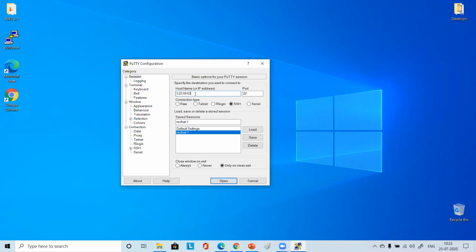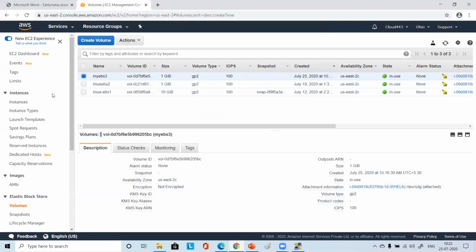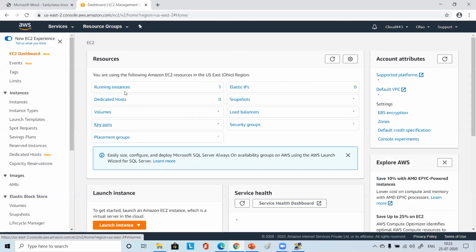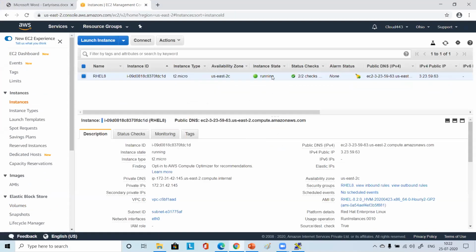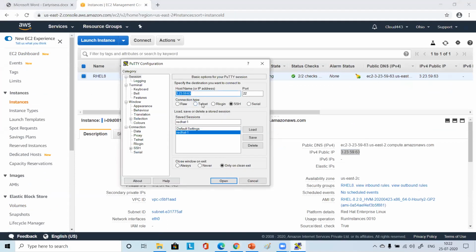Now whatever you do may not work, because the IP address will be different now for your instance, right? Yeah, we were getting a network error. So go to running instances, see what the current IP address is, copy that, and paste it here. Once you paste it, you can save it. Just save it. Running instance.